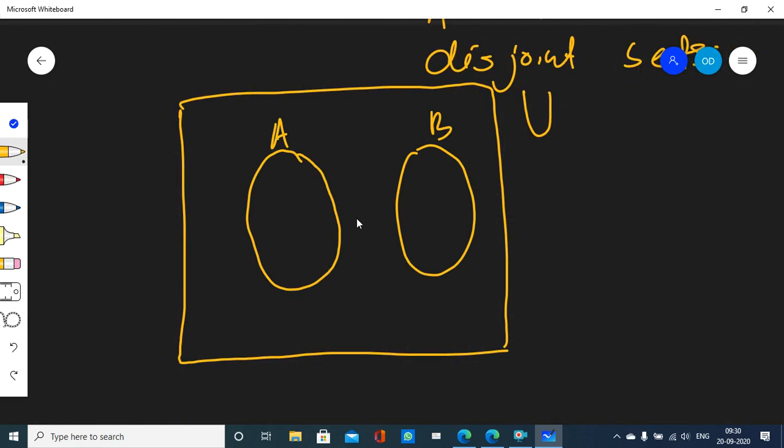Why did I not allow any overlap like this? In the previous case we did the Venn diagram like this, but here the Venn diagram of A and the Venn diagram of B are completely separated from each other. Why? Because they have no element in common, right?